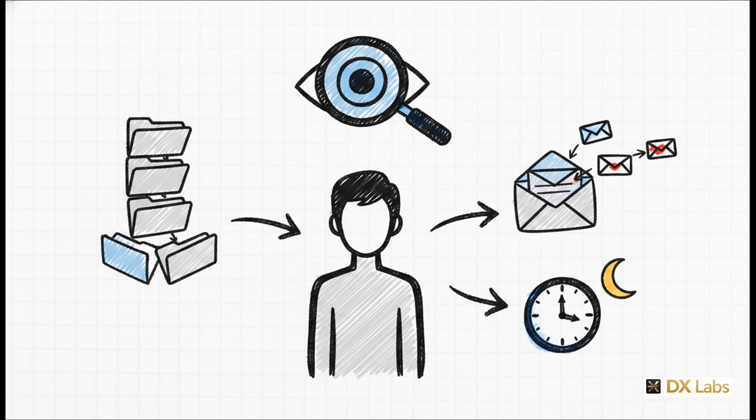It's looking for things like mass file downloads, sharing sensitive data to personal email accounts, or logging in at totally abnormal hours. For instance, if someone submits a resignation notice to HR and then suddenly downloads 50 confidential files at 3 a.m., yeah, the system's going to flag that high-risk correlation immediately.